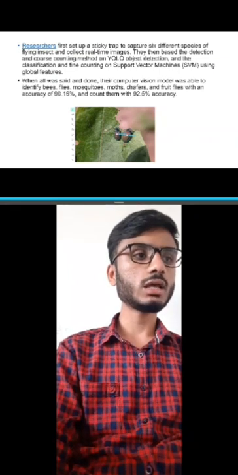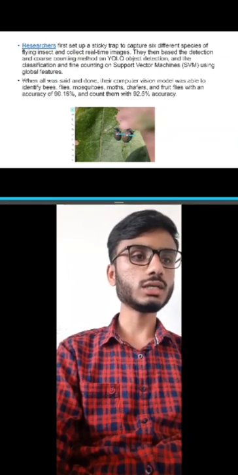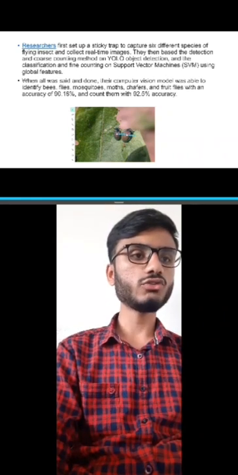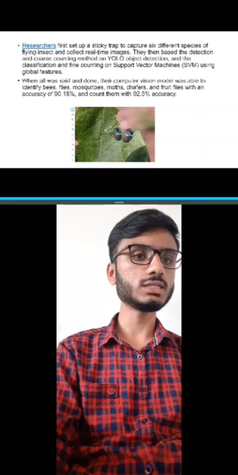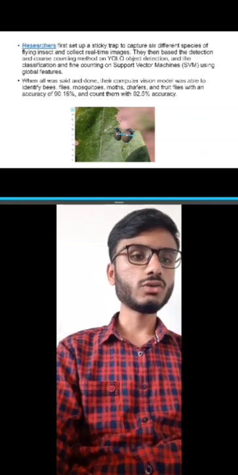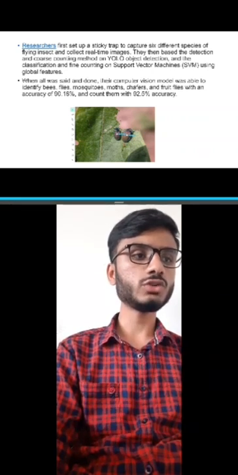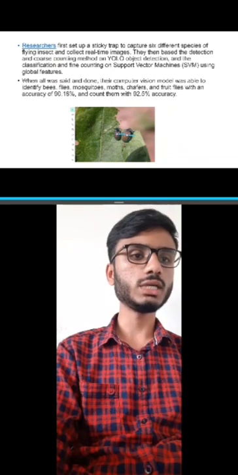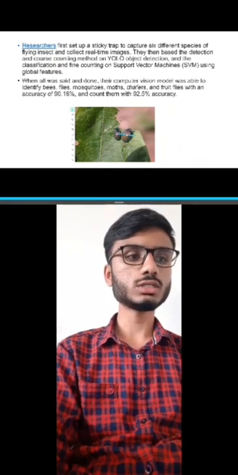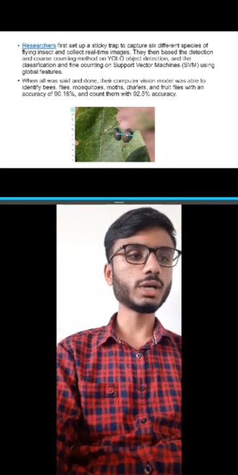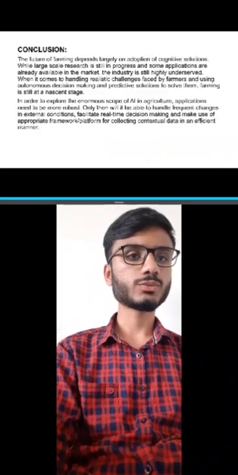Then they based detection and coarse counting on the YOLO method, and the classification and fine counting on support vector machines using global features. When all was said and done, their computer vision model was able to identify bees, flies, mosquitoes, moths, chafers, and fruit flies with an accuracy of 90.18% and count them with 92.5% accuracy.